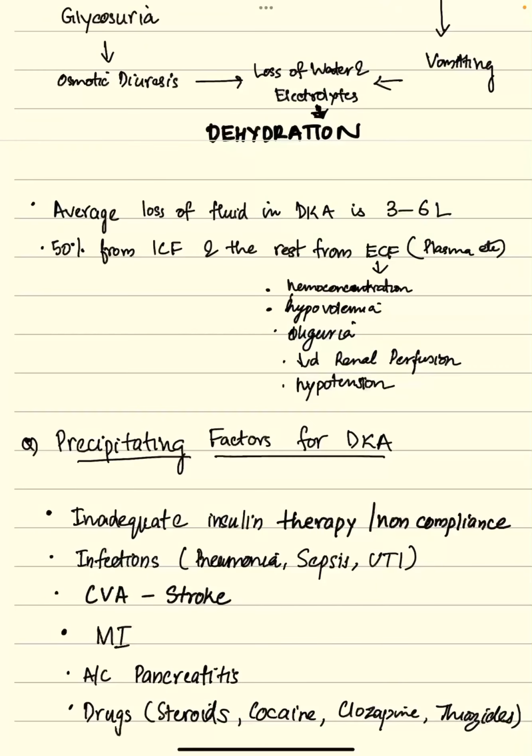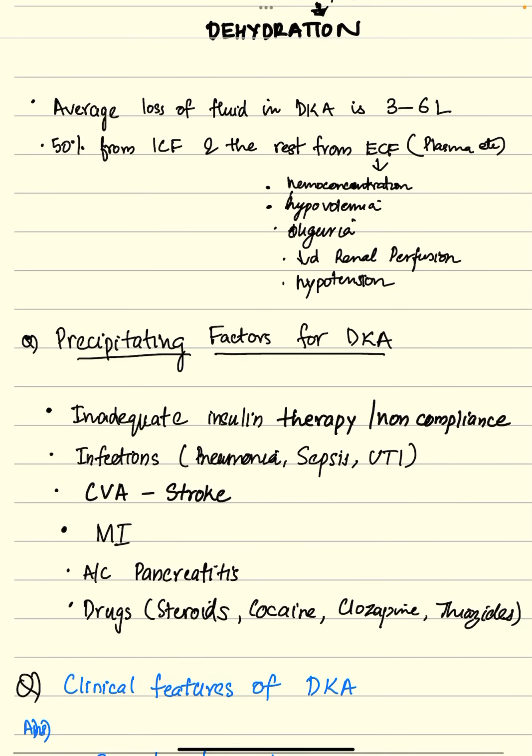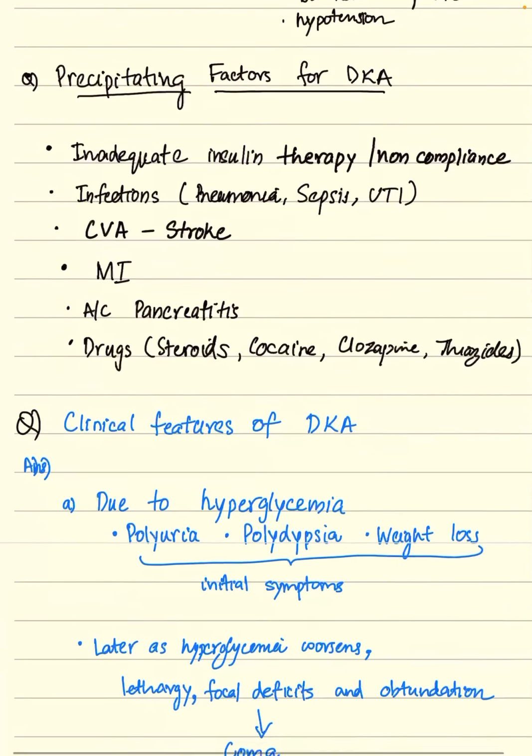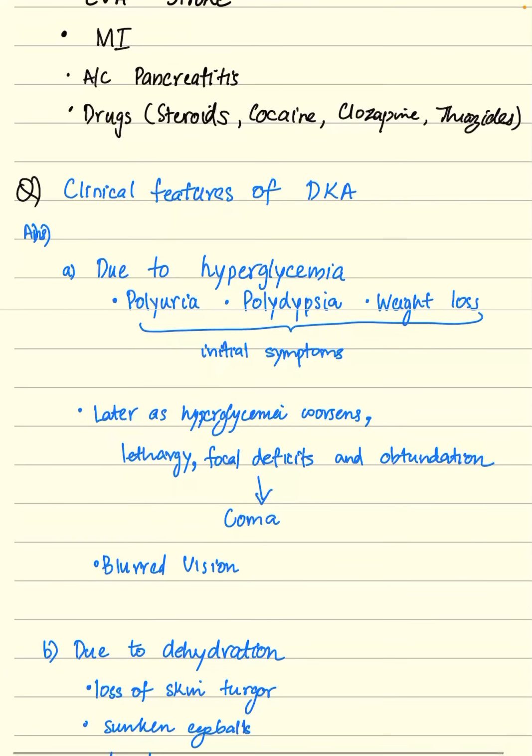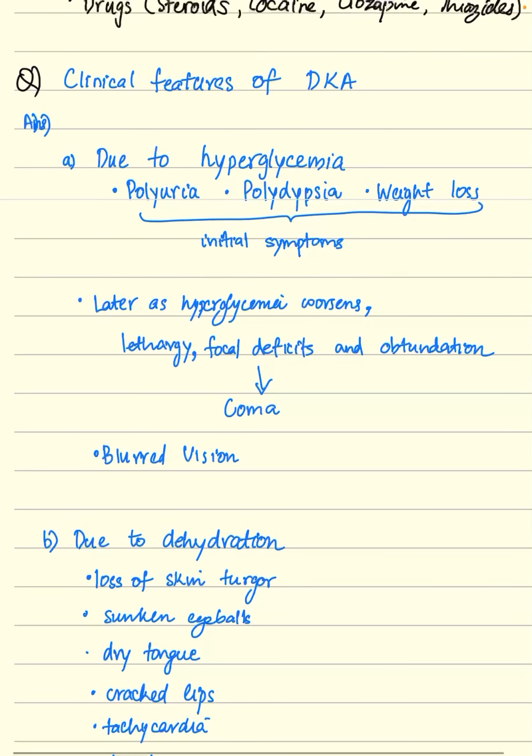Precipitating factors for DKA include inadequate insulin therapy or non-compliance, infections like pneumonia, sepsis and UTI, cerebrovascular accident like stroke, MI, acute pancreatitis, drugs like steroids, cocaine, olanzapine, clozapine and thiazides.